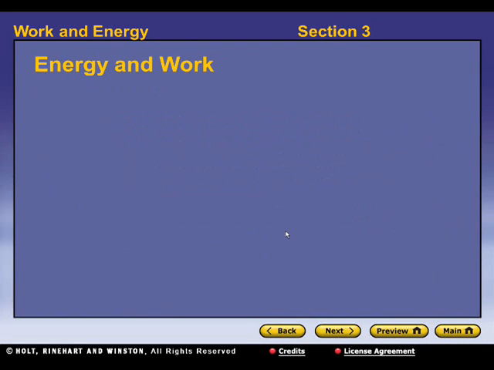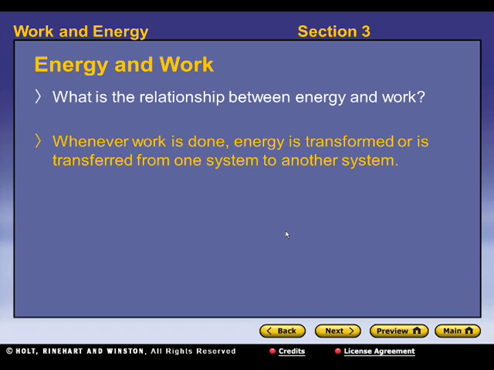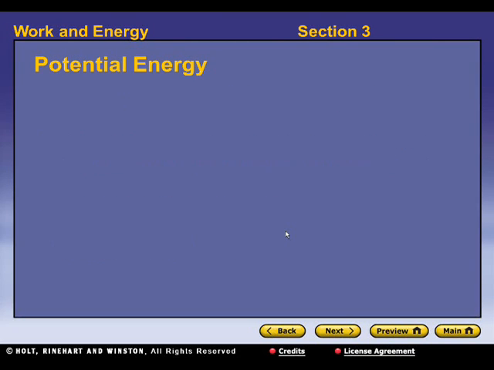So let's move through the bell ringer here. Energy and work. What is the relationship between energy and work? Whenever work is done, energy is transformed or transferred from one system to another system. So energy is basically the capacity to do work. Energy is also measured in joules, which is what we measure work in as well. They're basic forms of energy, and we're just transferring or transforming energy from one system into another. Just like if you're moving a box, you're transferring energy into that box just to move it.